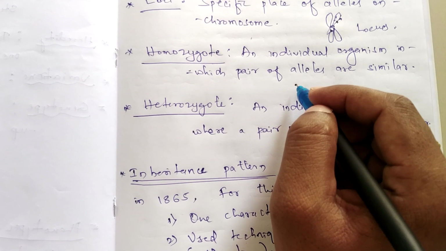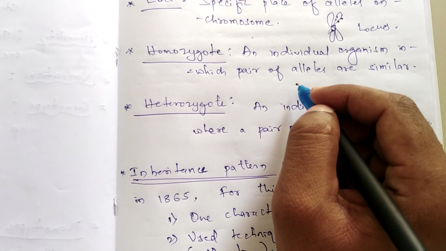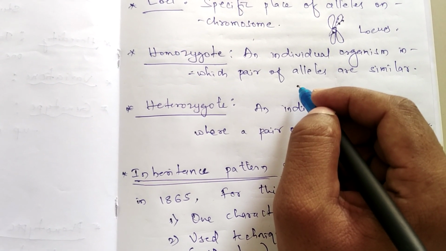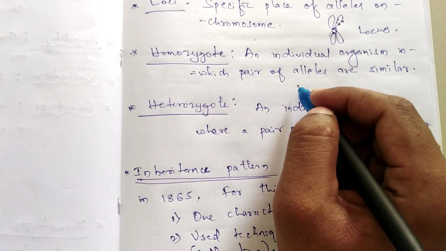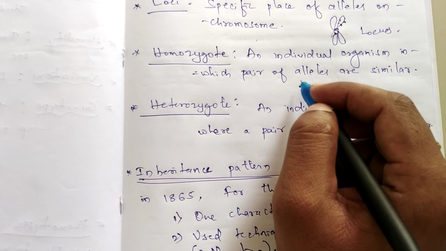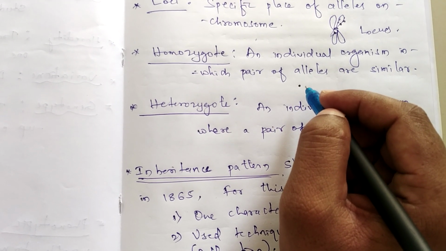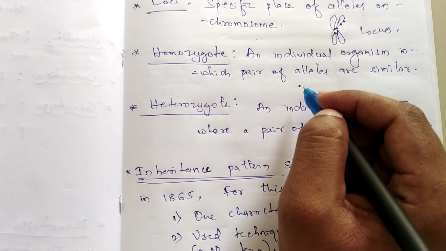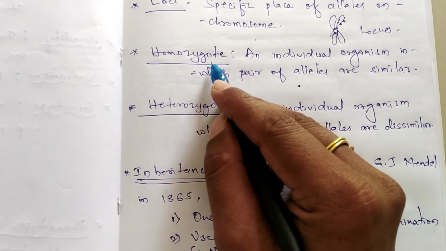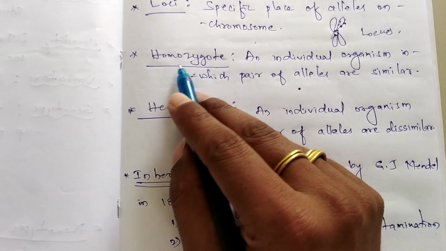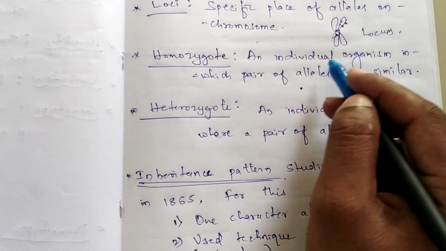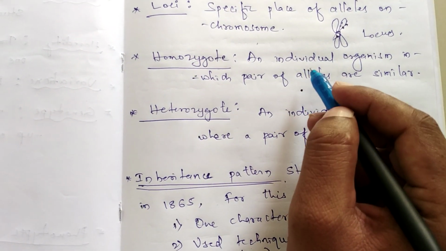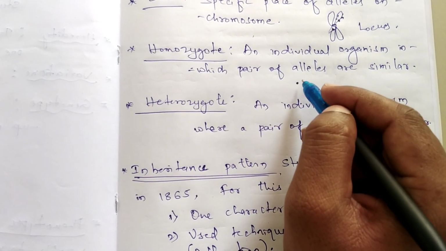We already studied the zygote. It is the result of the fusion of two haploid gametes, the male haploid gamete with the female haploid gamete, to form a diploid zygote. That zygote in turn leads to the development of an embryo and organogenesis, and a complete organism is produced. So in this zygote, homozygote, as the name suggests, is an individual organism, a plant or animal, in which a pair of alleles are similar.